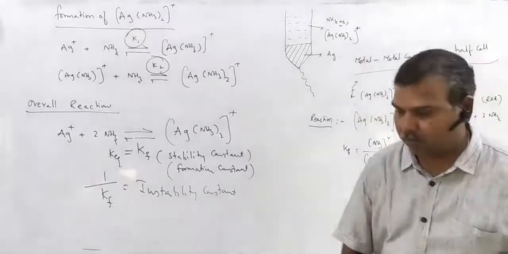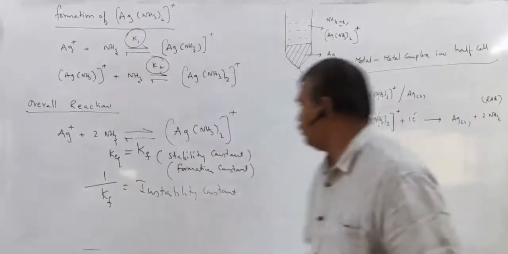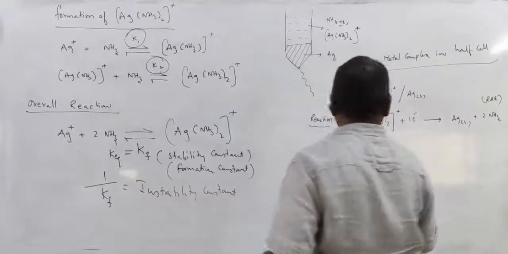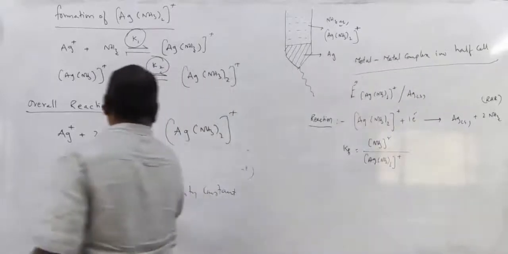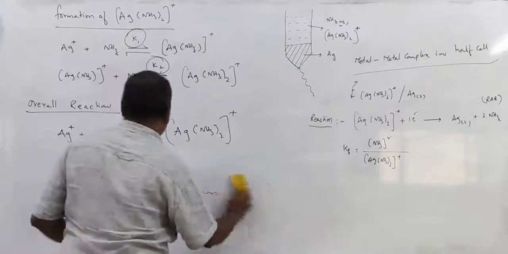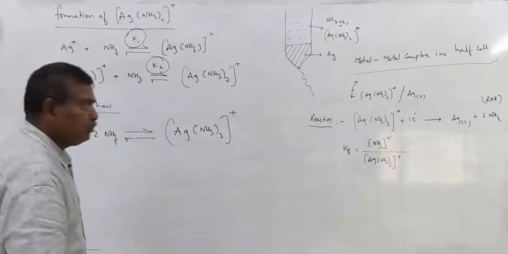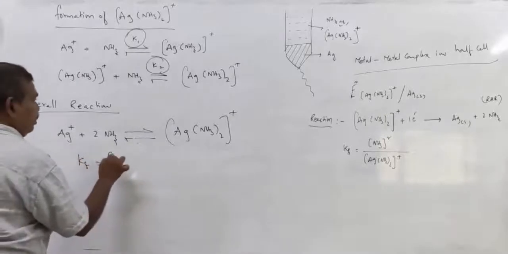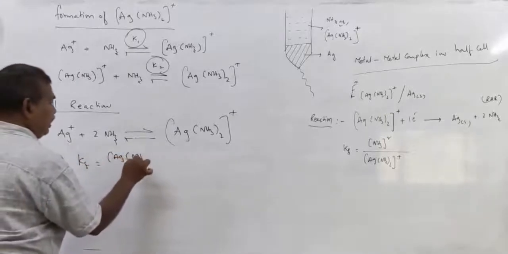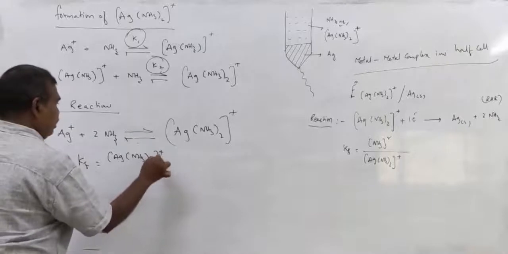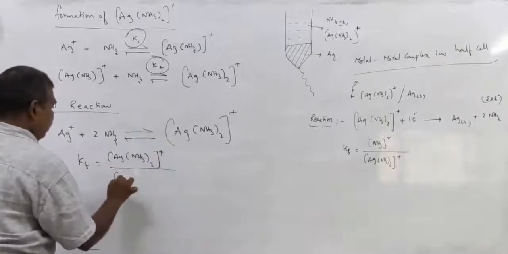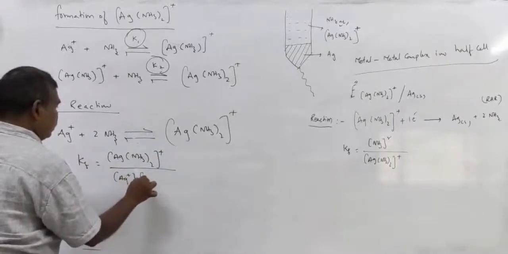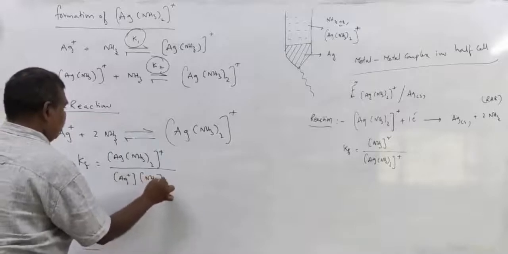Sorry, here you can write the Kf value. This is Kf, equal to [Ag(NH3)2]+ divided by the Ag+ ion concentration times NH3 squared.